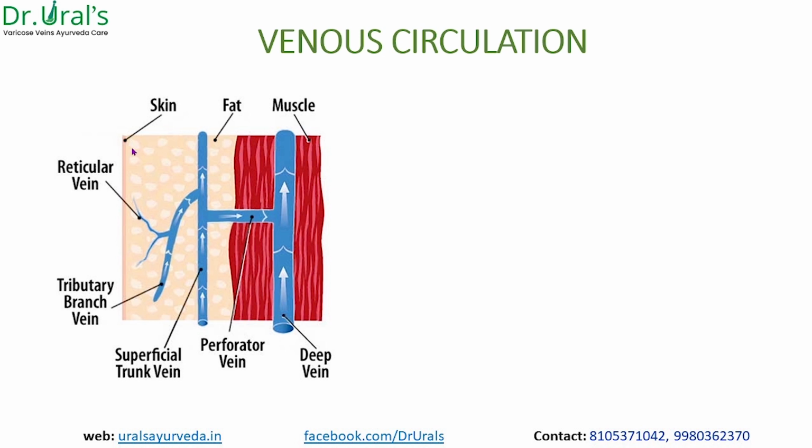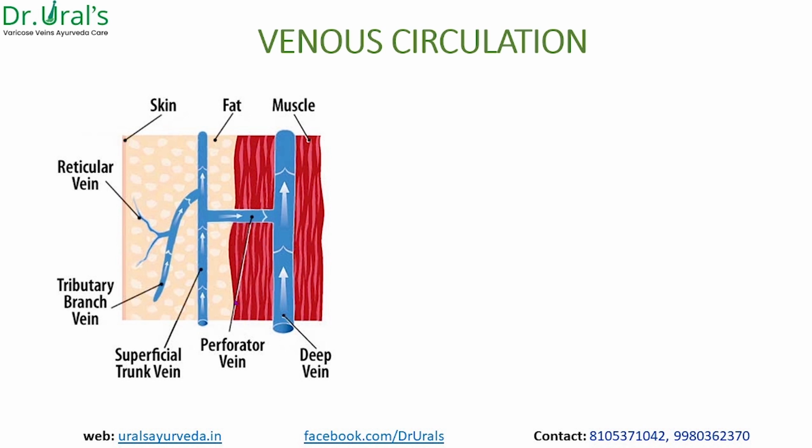Above the muscle layer, which are visible below the skin or the dermis, are the superficial veins. In that you can see capillaries, then reticular veins, and then it goes to the superficial veins, and then the blood is drained to the deeper veins, where it starts pushing towards the upper side if the pumping mechanism of the calf muscles happens properly. If there is any variation, that will lead to varicose veins.